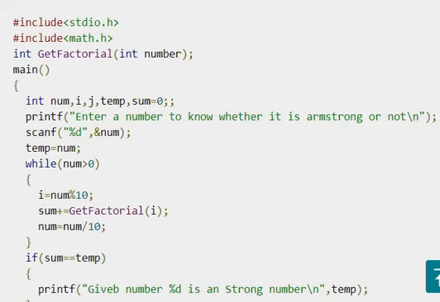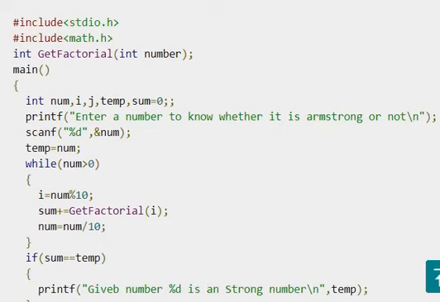Sum is equal to sum plus get factorial of I. Get factorial of I is your function call. I is equal to n mod 10. So if your number is 145 and I is equal to 145 mod 10, 145 mod 10 is 5, and the function get factorial is called for 5. So you need to find the individual digit. From 145, take out 5 first, find the factorial and then sum it. From 145, take out 4 and then 1 and so on. This is what we are supposed to do.